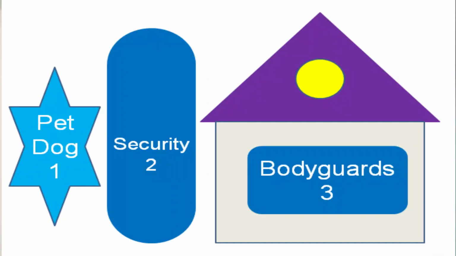First we'll see with an example. Let us consider a big house. To protect this big house, they have got a dog which will be providing the first line of protection, and they have got the security which is going to provide the second line of protection. And inside the house, they have got the bodyguards, equipped with AK-47 and special things like that, who are going to provide us the complete protection.